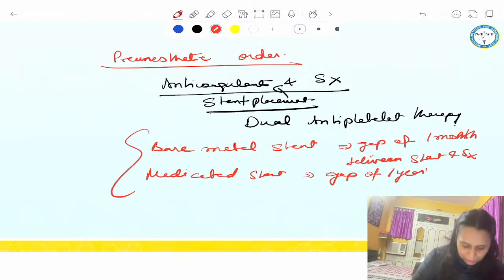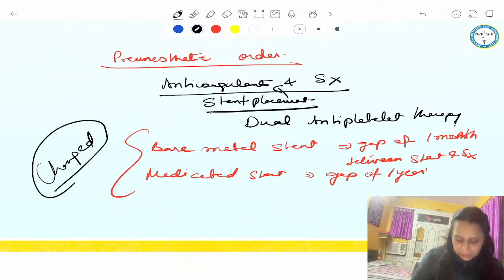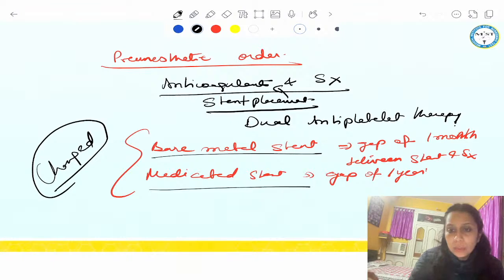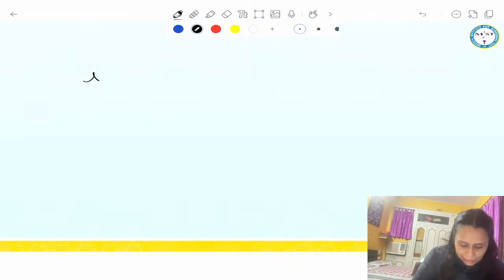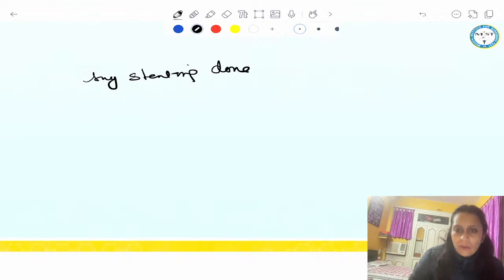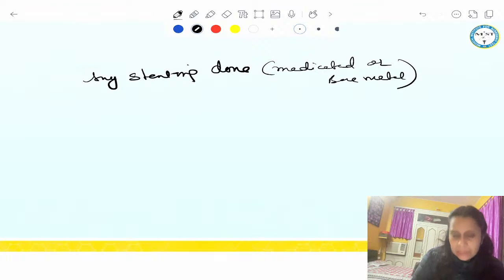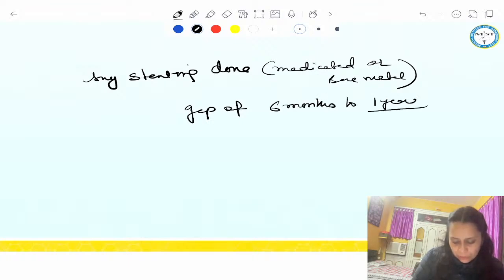Now it has been changed. I'm writing it big. It is changed. Now, for any kind of stent, bare metal or medicated, you don't have to bother. We need a gap of 6 months to 1 year. So, any stenting done, medicated or bare metal, any kind of stent, we need a gap of 6 months to 1 year.